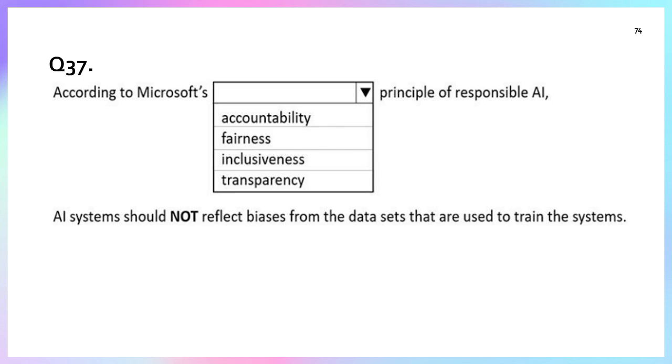Fairness means the AI system should treat all people equally and avoid discrimination related to gender, race, age, religion, disability, and other protected attributes. If the data set contains bias, the AI may produce unfair and discriminatory outcomes. So here we will select fairness.